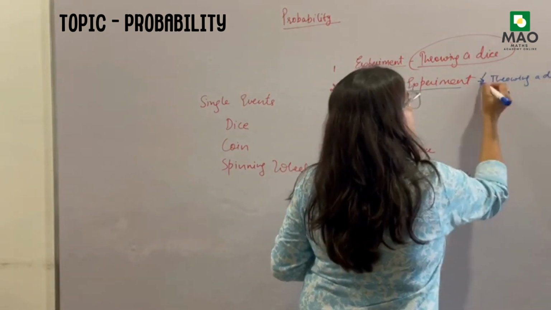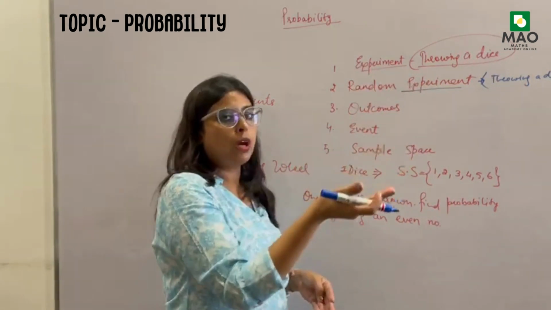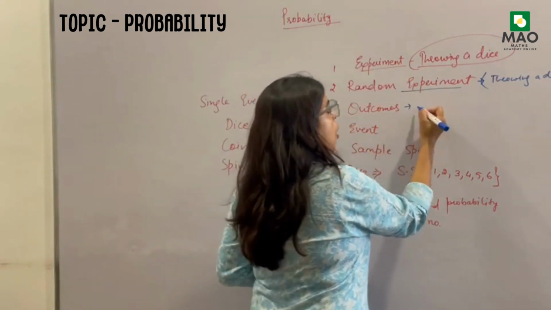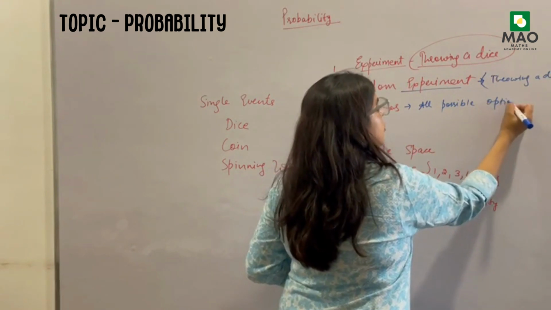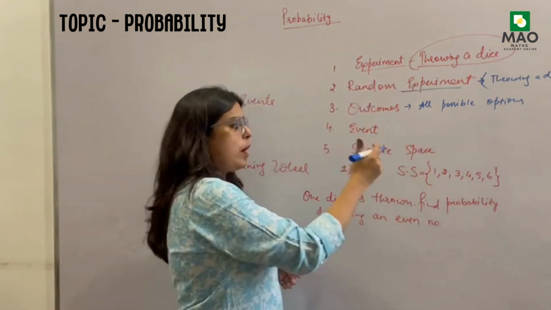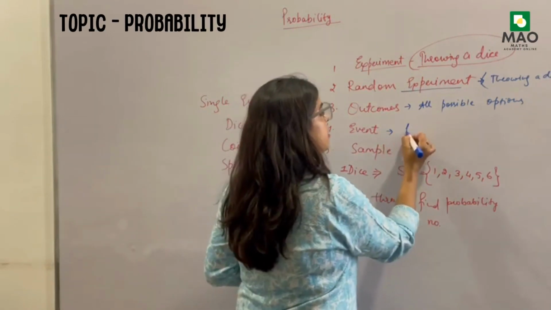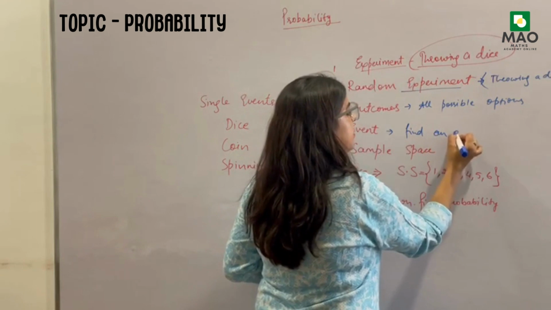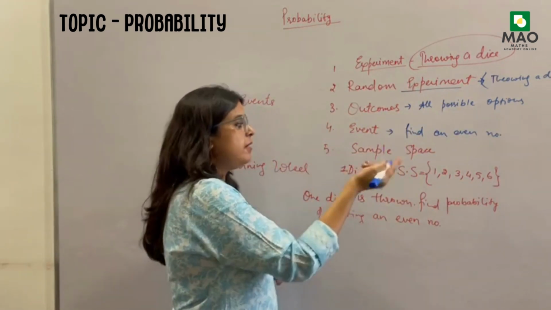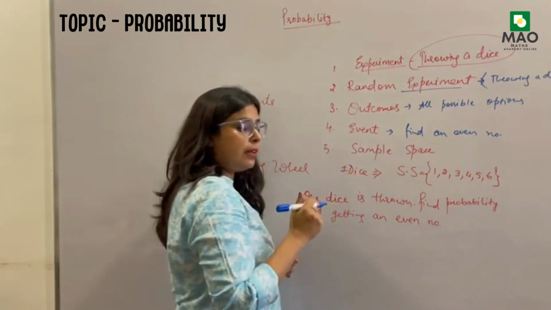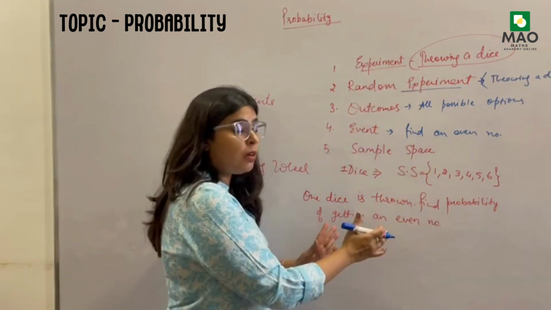Basically it is same in all the sums, but random means that you are doing it honestly and you don't know the outcome. Outcomes, all possible options which can come, that means in this case 1 2 3 4 5 6. Event क्या है इसमें? An even number, finding an even number. So this is my event, finding an even number. Sample space I have already made. So you got to know from these terms what is what now.